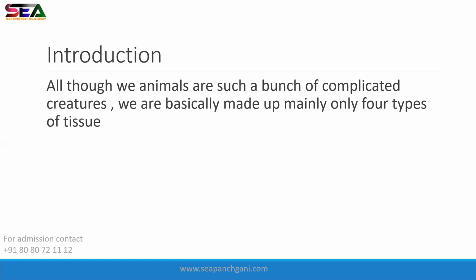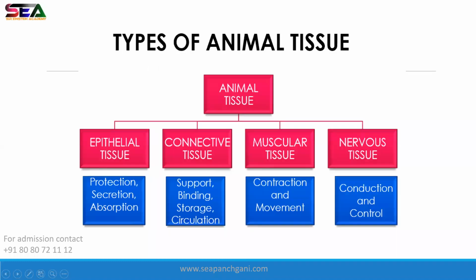Okay? Now moving forward. Chalo. So these were the four types of animal tissue. The words written in the blue boxes are their primary functions.